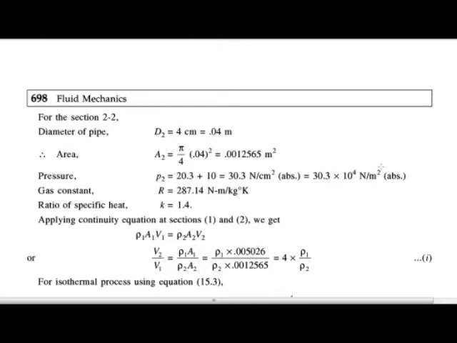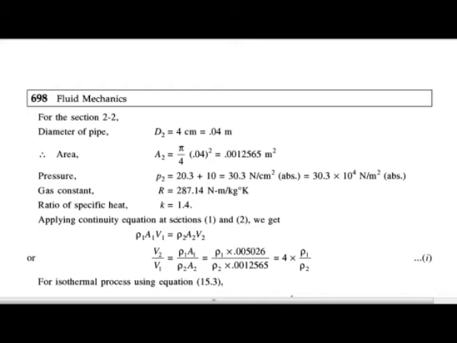Newton per meter square. Okay, then they have given the value of gas constant as R is equal to 287.14 Newton meter per kg degree Kelvin. And the value of specific heat they have given in the example as K is equal to 1.4.